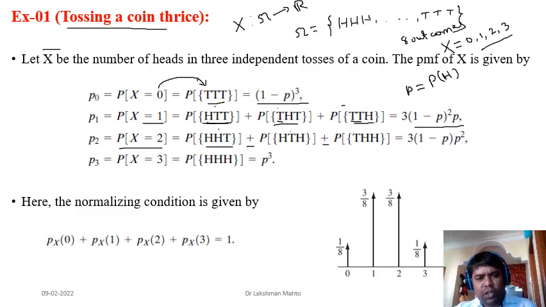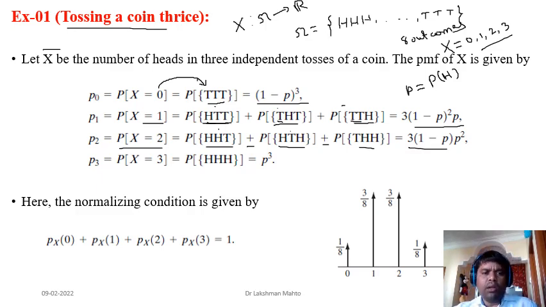So the probability of this one would be a direct product: P into P into (1 minus P), that means P squared into (1 minus P). Similarly, the others are also P squared into (1 minus P). In total, there are 3 with a similar probability, so the sum would be 3 times (1 minus P) into P squared.